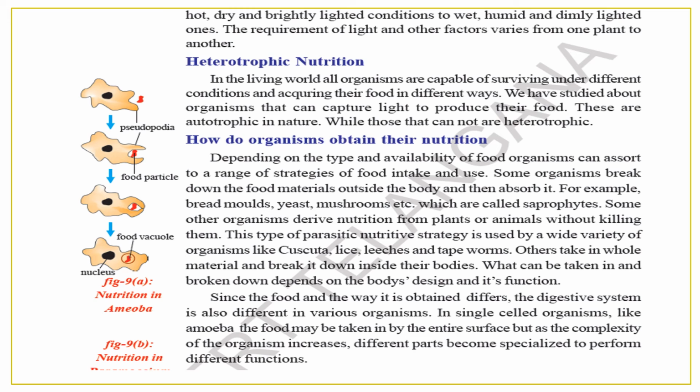Some other organisms derive nutrition from plants or animals without killing them. This parasitic nutritive strategy is used by a wide variety of organisms like Cuscuta, lice, leeches and tapeworms. Others take in whole material and break it down inside their bodies. What can be taken in and broken down depends on the body's design and its functions. Since the food and the way it is obtained differs, the digestive system is also different in various organisms.